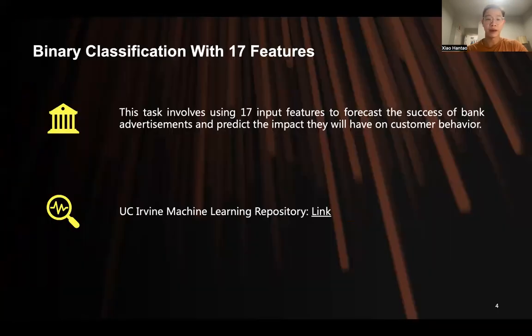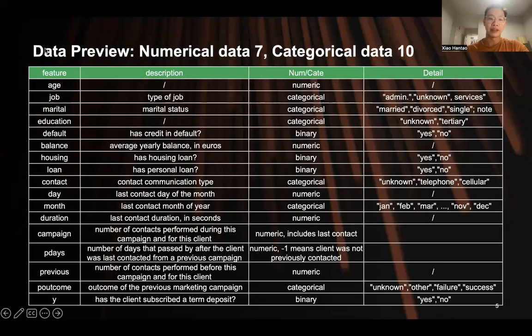Basically, our project is a binary classification with 17 features. With 17 input features, we want to forecast the success of bank advertisement and predict the impact they will have on customer behavior. And our data set came from UCI Machine Learning Repository. Here's the link. And this is the data overview of our whole data, which has 7 numerical data and 10 categorical data.